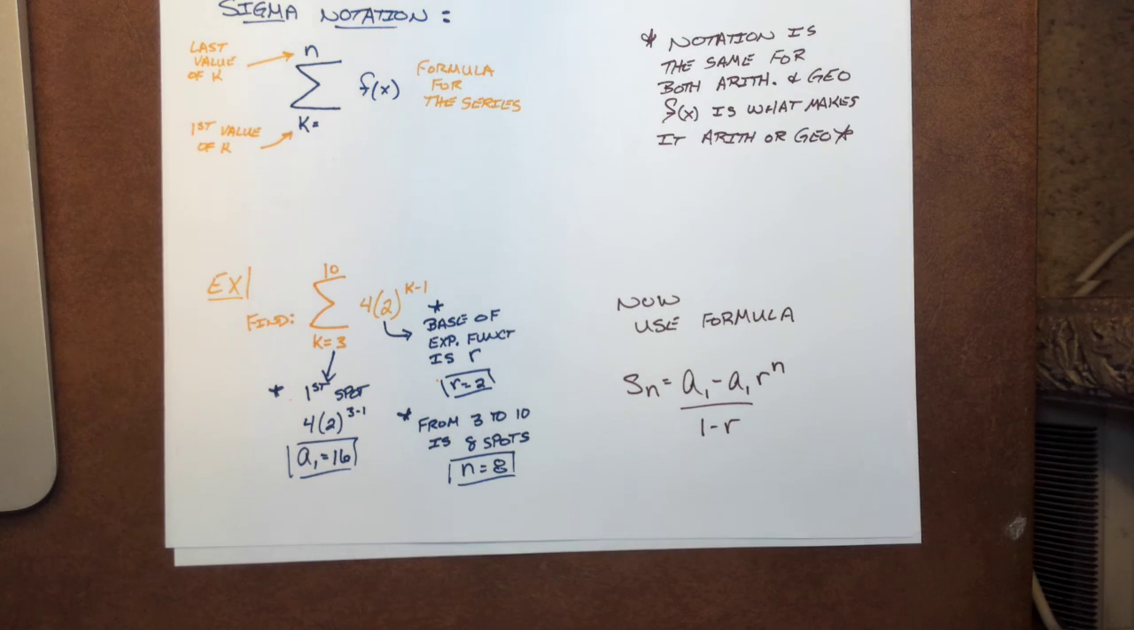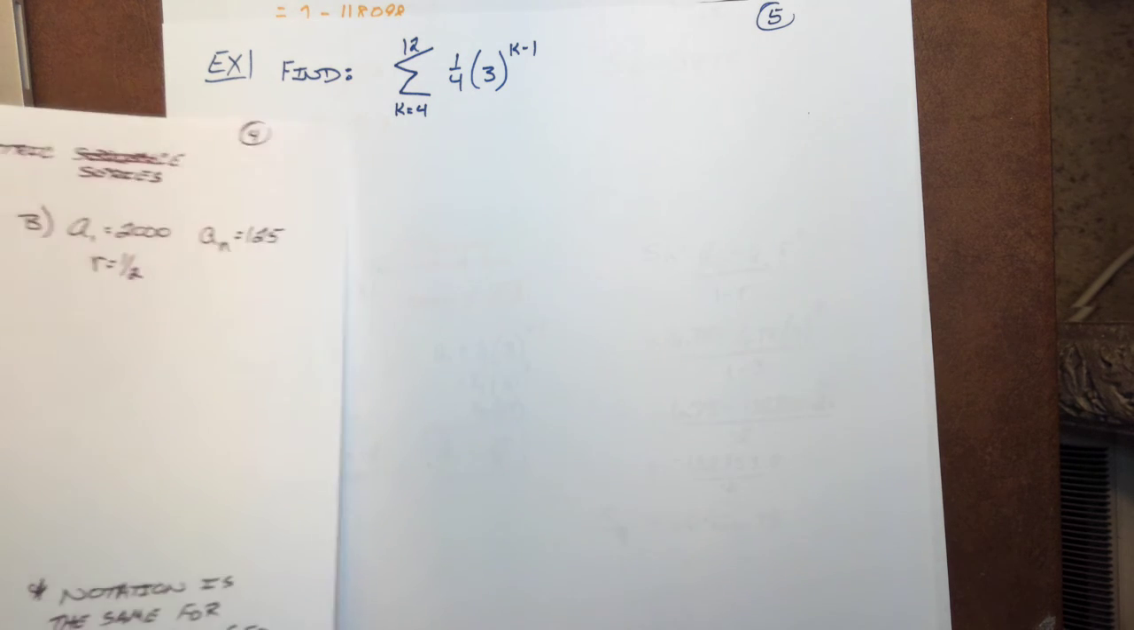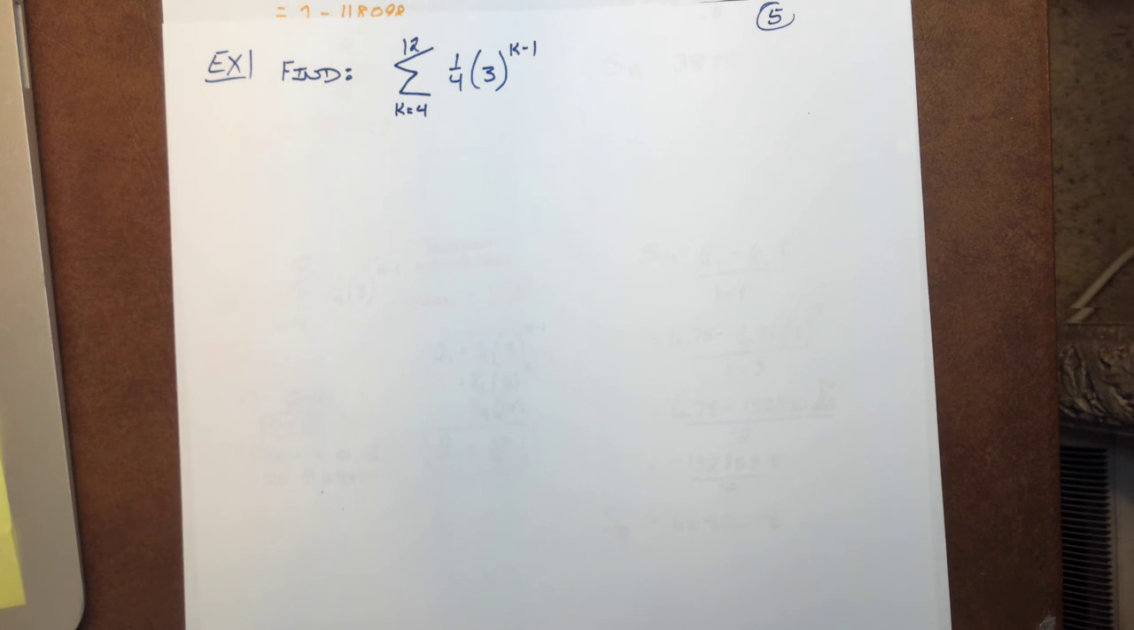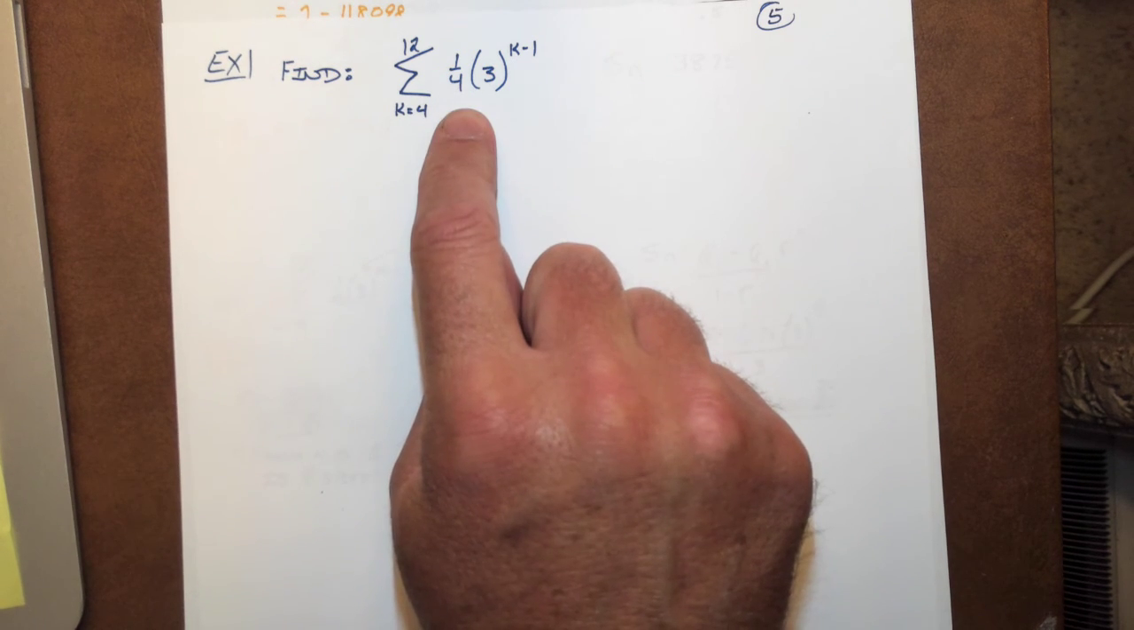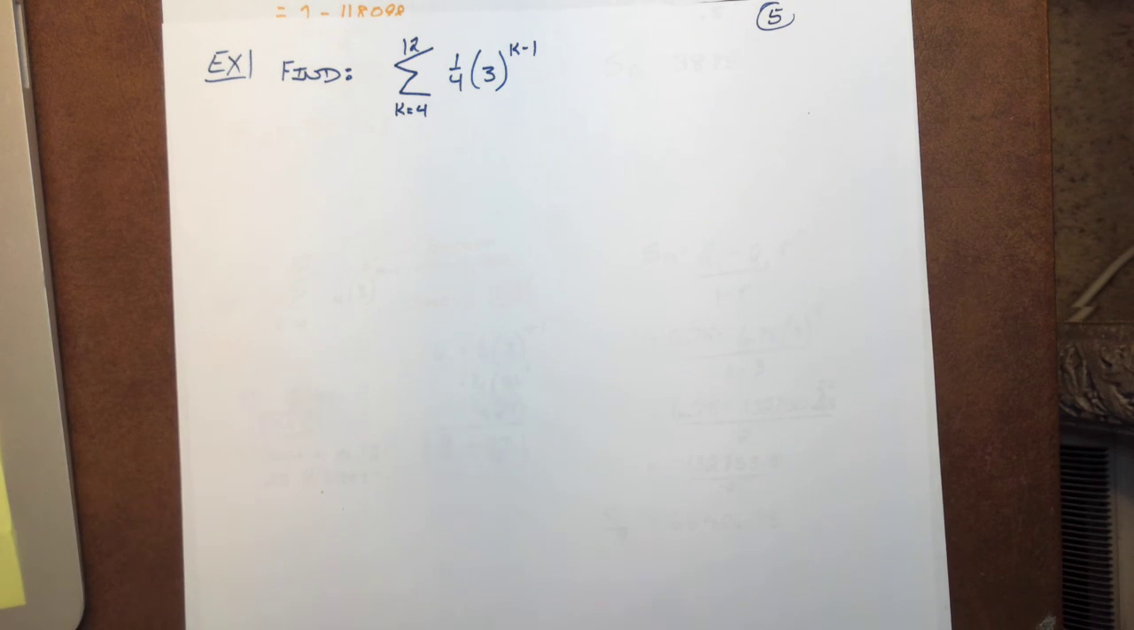So again, take a moment and come up with your answer. Actually, I wanted you to do this one. We were just figuring out the formula on the other one. We can go through that. I would like you to do this one as well. Now I want you to find the complete summation from 4 to 12 of the geometric function 1/4 times 3 to the power of k minus 1. So give that one a shot and see what you come up with as well.